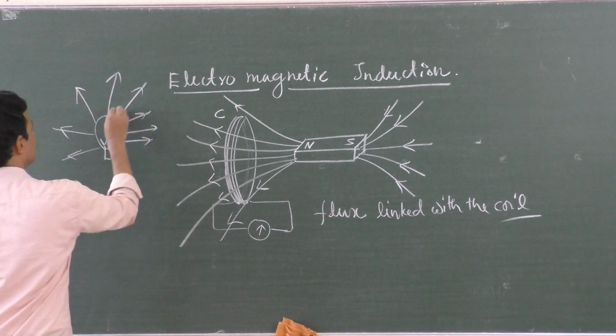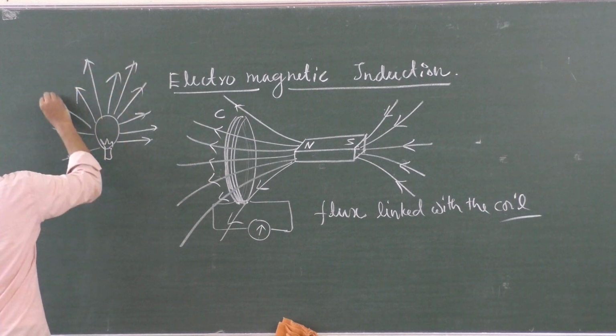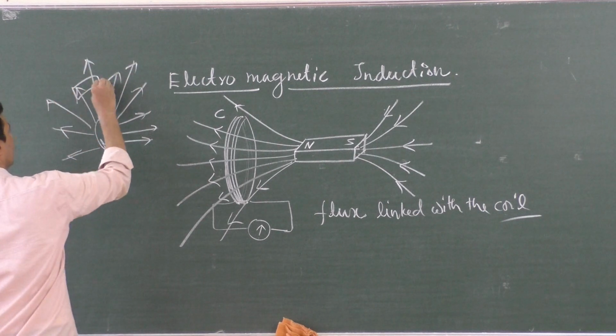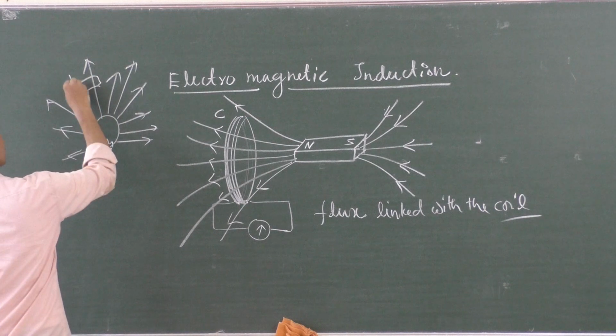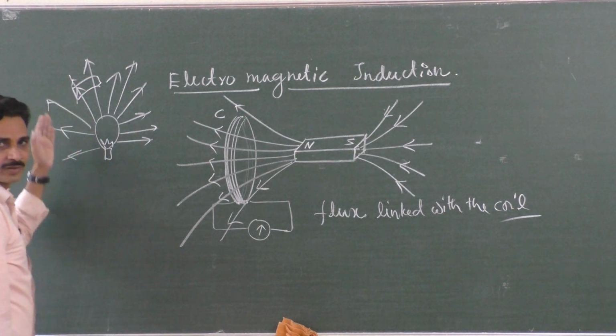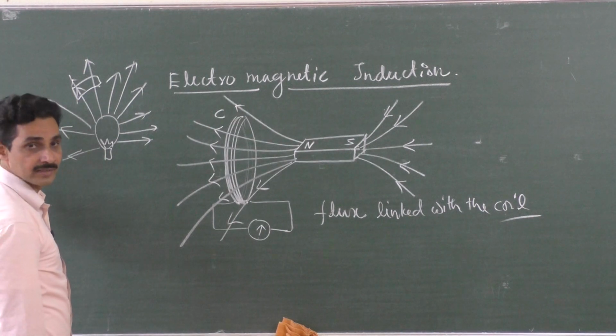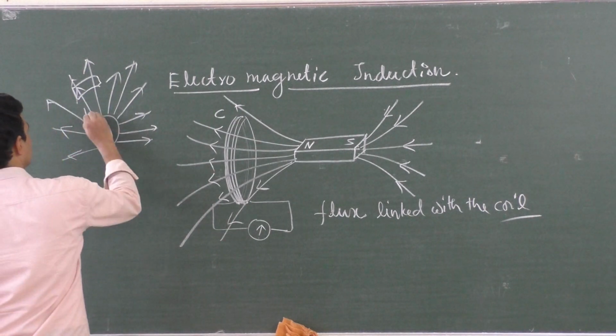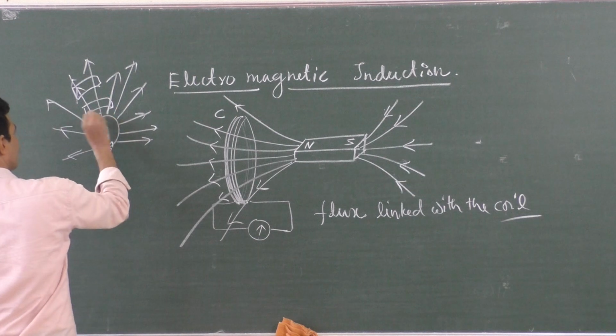If you keep the book somewhere here, only two rays of light pass. Simply, I can't number the rays of light so easily. So you can see this, right? Only 2 rays of light pass through the book. If I keep the same book here, 3 rays of light pass.